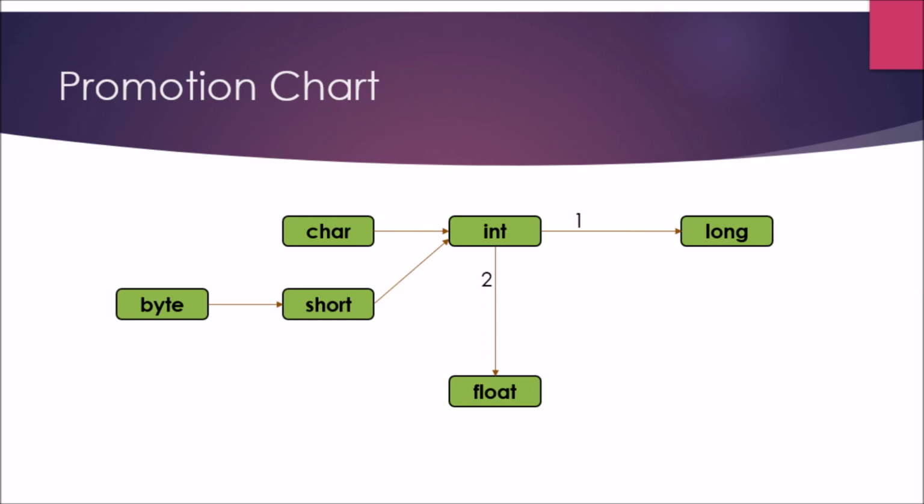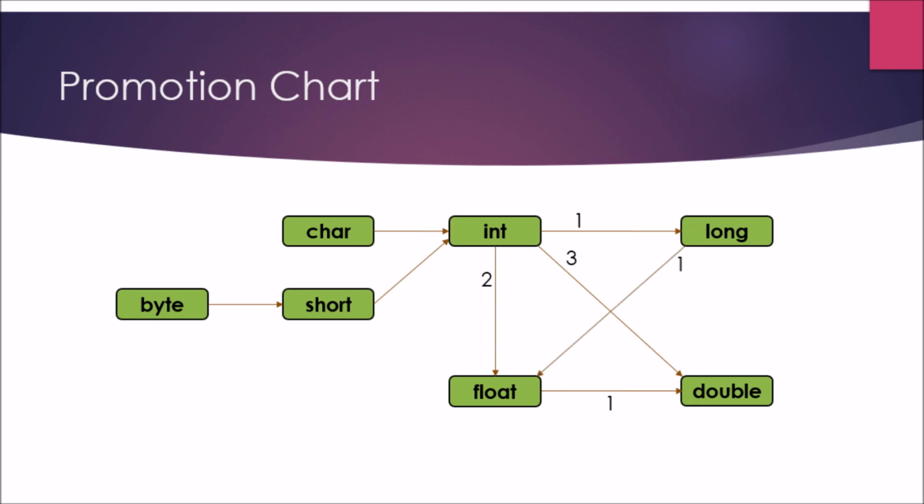So int's second priority is to be converted into float data type. So int's third priority will be double data type. So float can only be converted into the double data type.